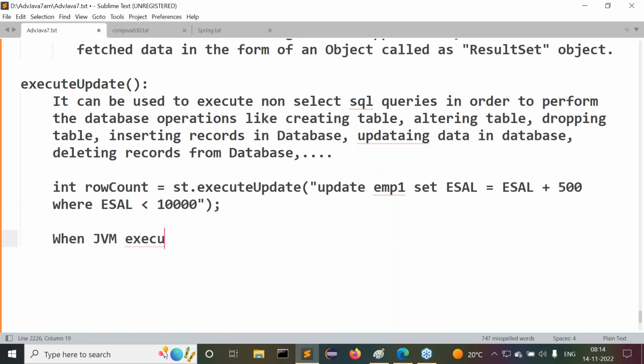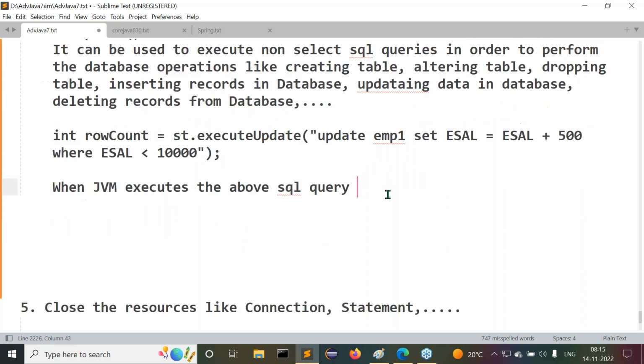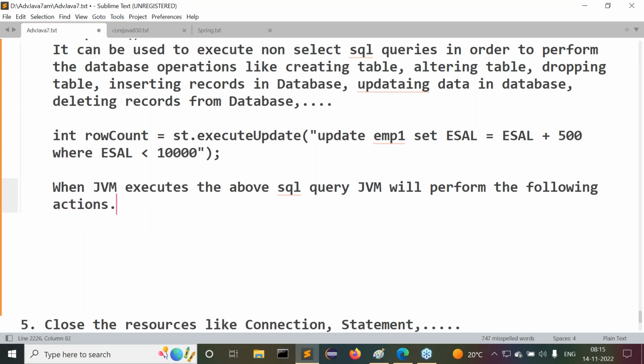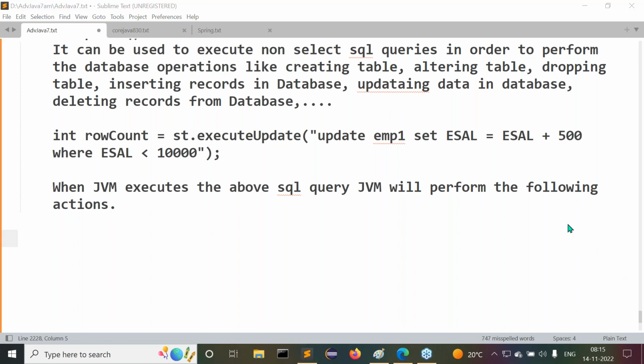When JVM executes the above SQL query, JVM will perform the following actions. What exactly are the actions taken by JVM here? Now try to understand this clearly. I'm going to show again that flow of execution, guys.